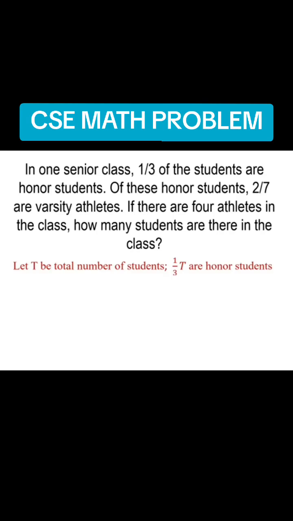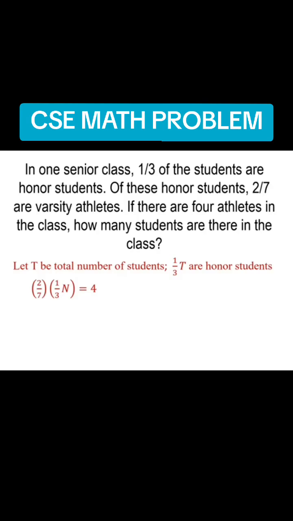Let T be the total number of students, and one-third of the total number of students are honor students. And 2 over 7 of the honor students are varsity players or varsity athletes. And there are 4 athletes in that class. So the equation is 2 over 7 times one-third n equals 4.